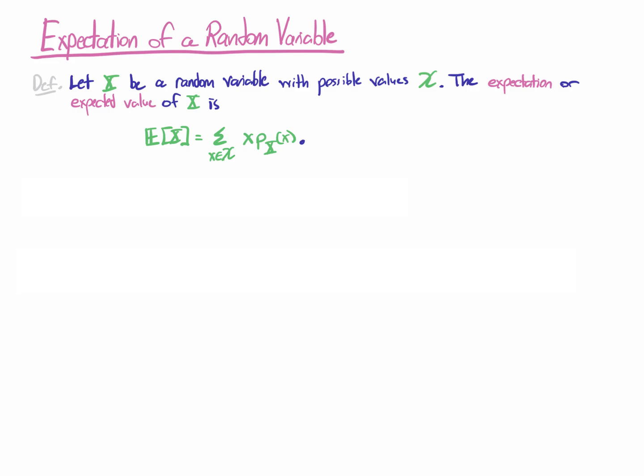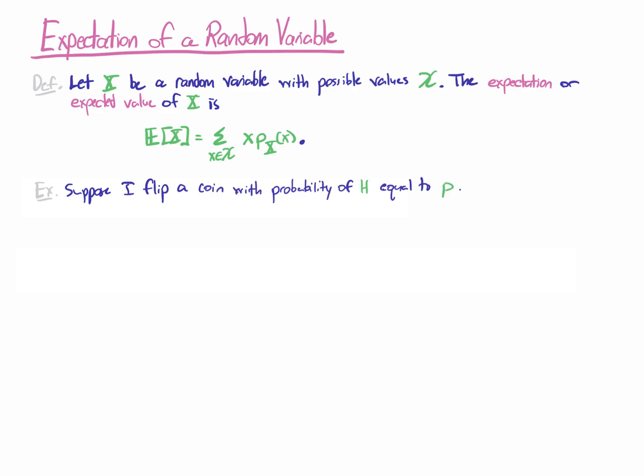So here's one example. Suppose I flip a coin with probability of heads equal to p. So this coin doesn't have to be fair.